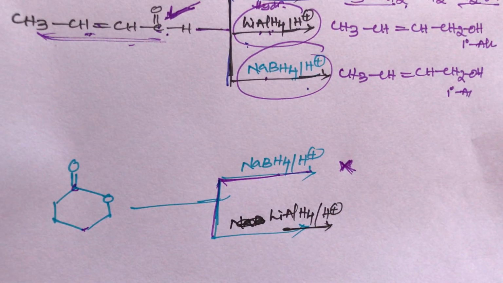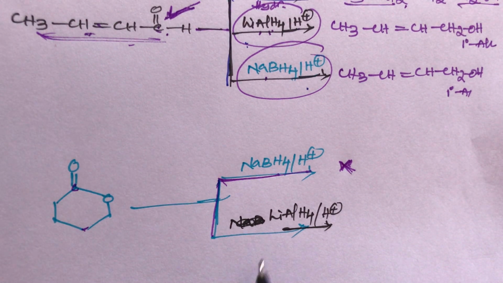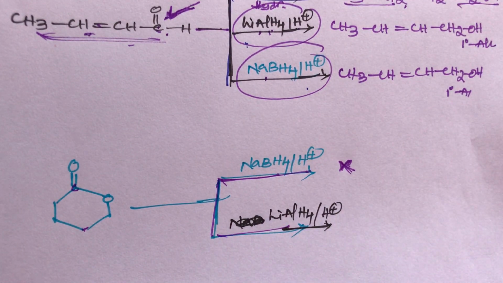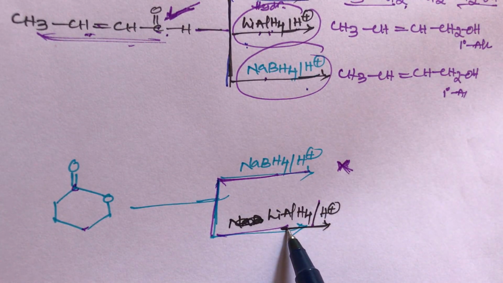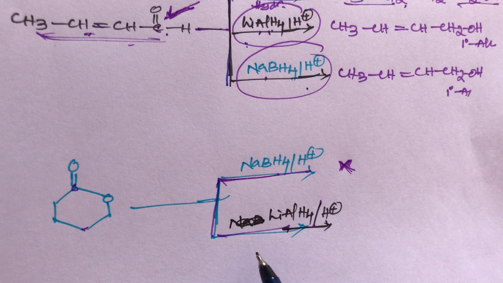Ester groups cannot be reduced with sodium borohydride, but ester group can be reduced by lithium aluminum hydride in the presence of acidic hydrogen. Student, lithium aluminum hydride can reduce both acids and esters and acid chlorides, everything, student.